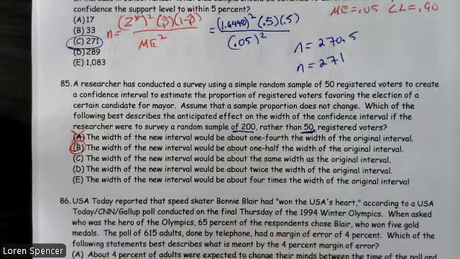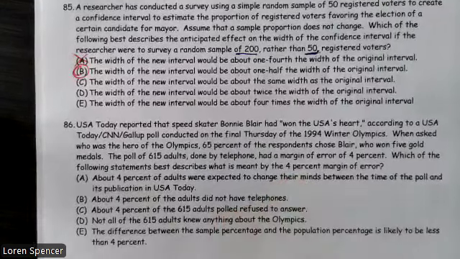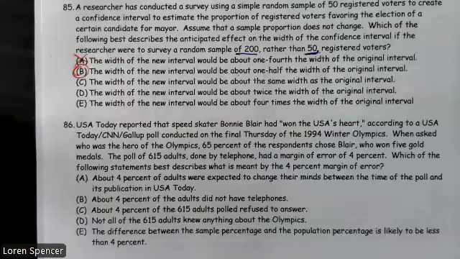86. USA Today reported that speed skater Bonnie Blair had won the USA's heart, according to a USA CNN Gallup poll on the final Thursday of the 1994 Winter Olympics. When asked who was the hero of the Olympics, 65% of respondents chose Blair, who won 5 gold medals. The poll of 615 adults done by telephone had a margin of error of plus or minus 4%. Which of the following statements best describes what is meant by the 4% margin of error?